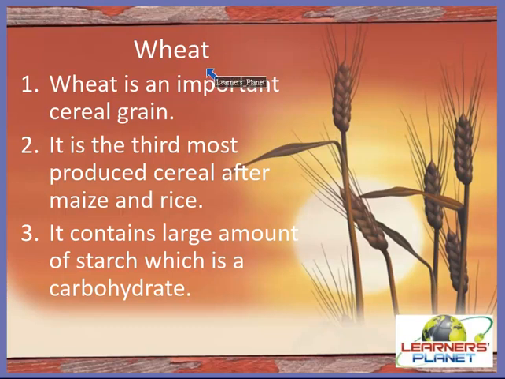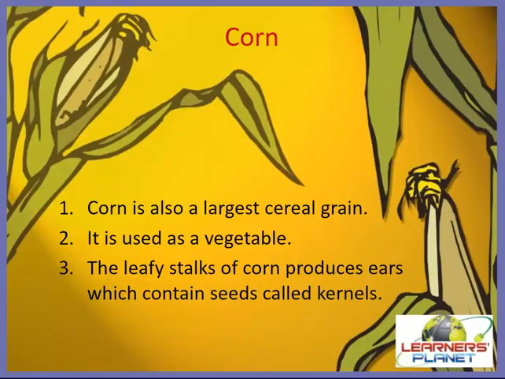Alright, children, so we should consume wheat in our diet because it provides us with carbohydrates. Let's see another example, children. Yes, corn. Corn is also a large cereal grain just like wheat, and it is used as a vegetable, children, right? And the leafy stalks of corn, as you can see here in the picture, produce ears which contain seeds called kernels.